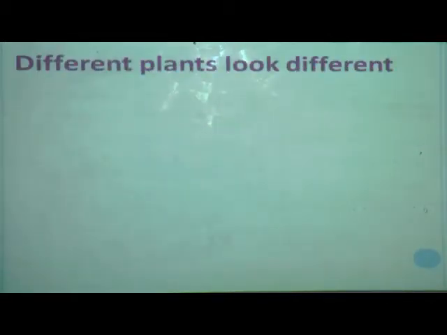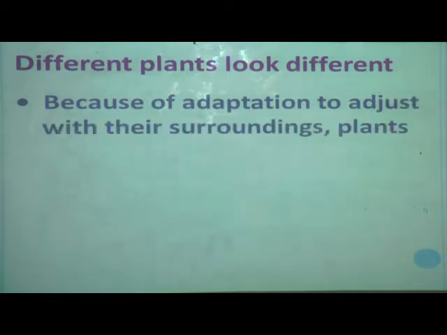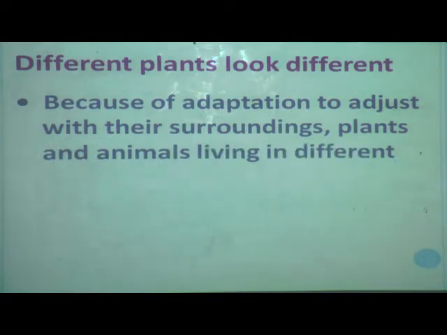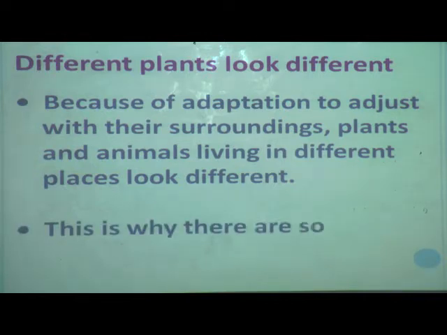Now we will see how different plants look different.